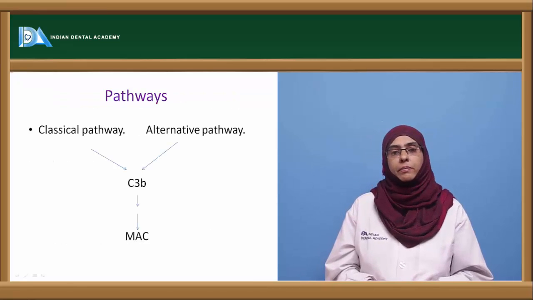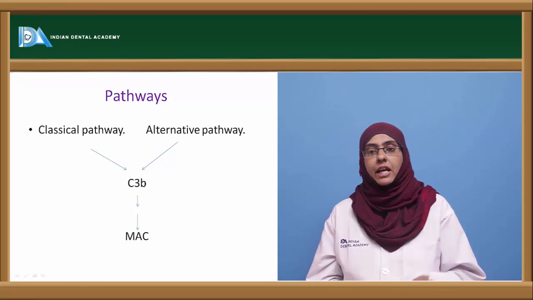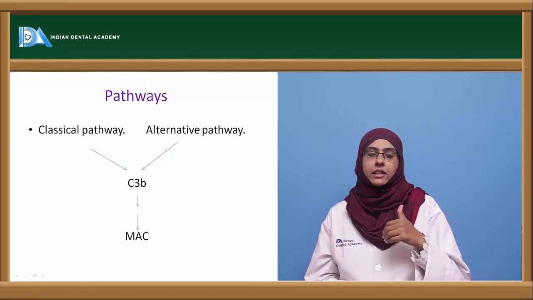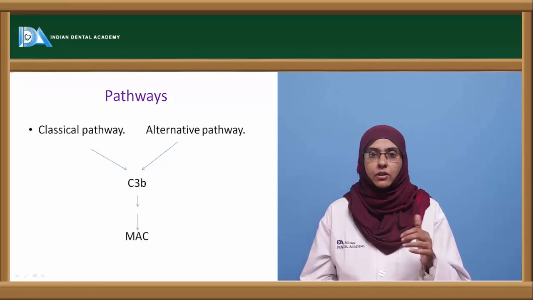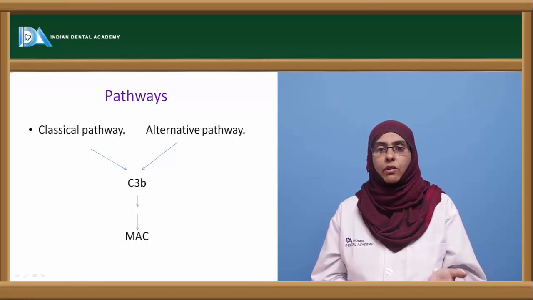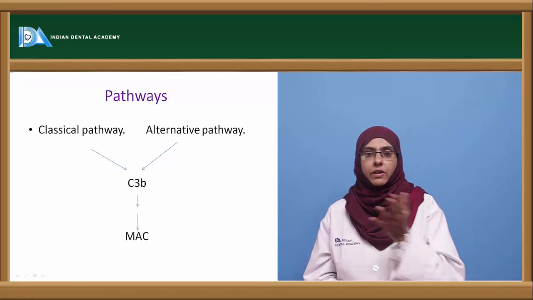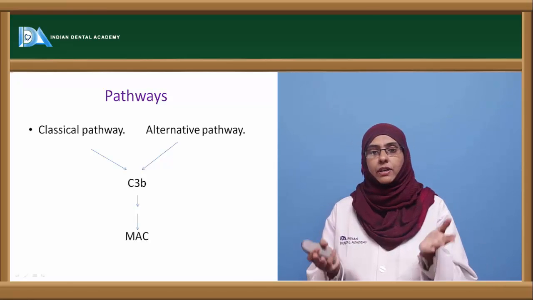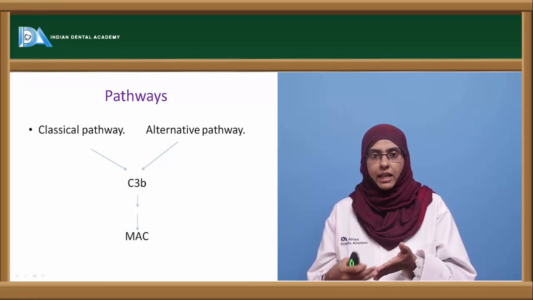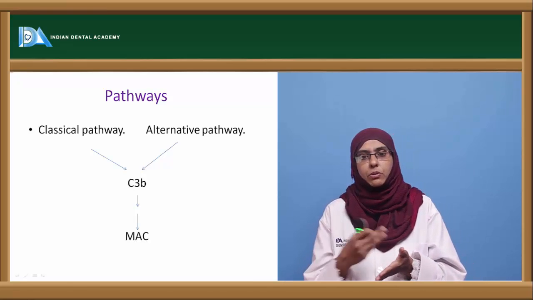Now, how do these complements usually get activated? There are two major pathways by which the complement protein gets activated: the classical pathway or the alternative pathway. It is the initial induction, depending on which type of antigen or antibody is involved, that determines which pathway the complement protein enters. Irrespective of which pathway it is, both of them join together at C3b, and after that all the steps leading to the formation of the membrane attack complex are the same in both pathways.